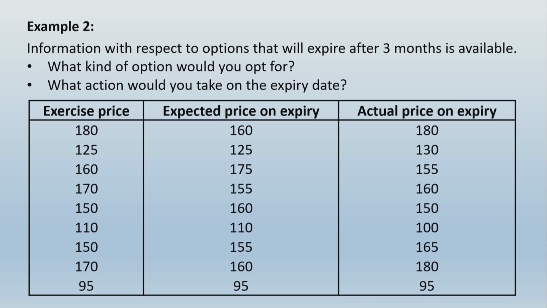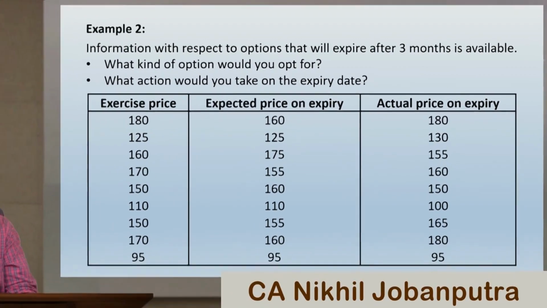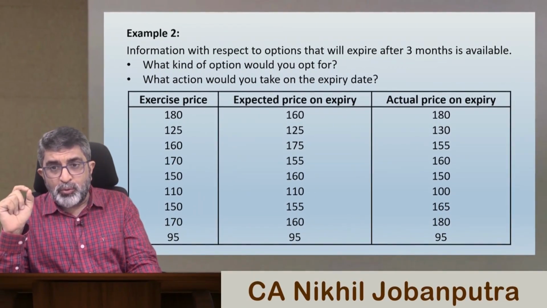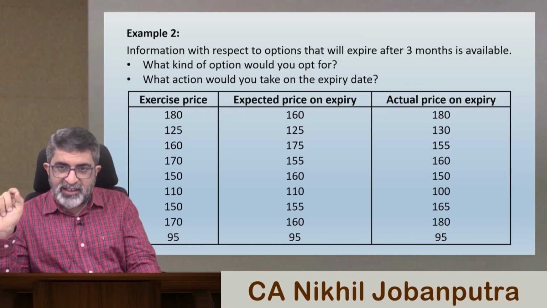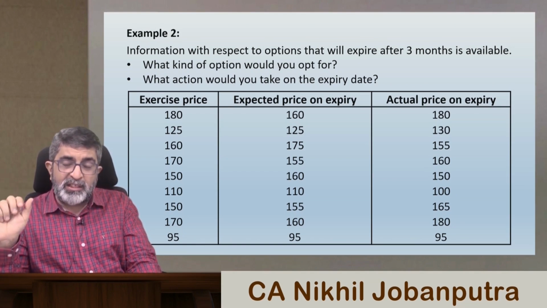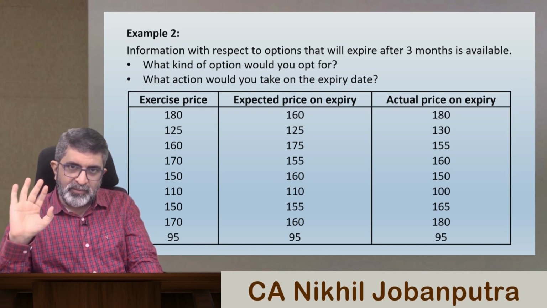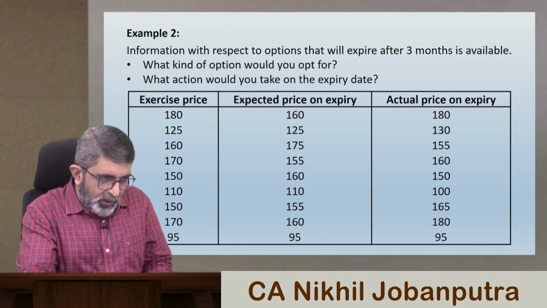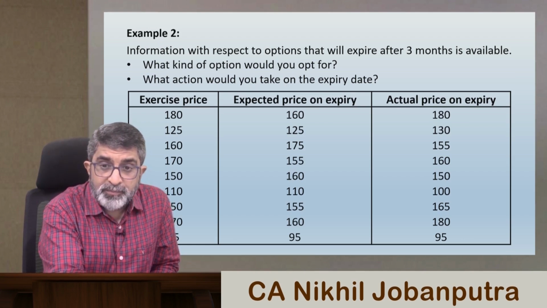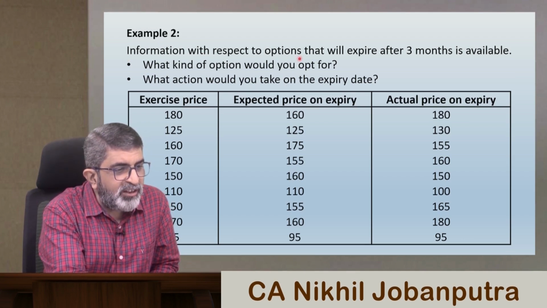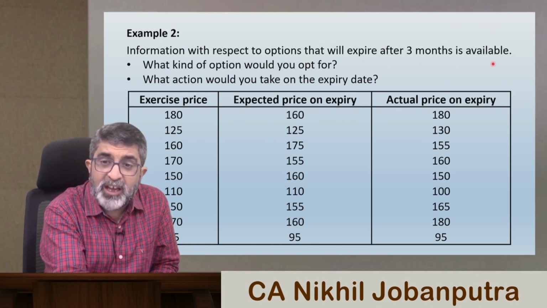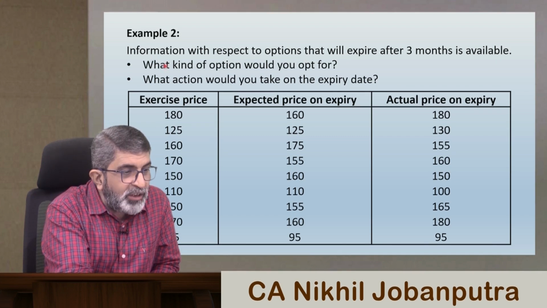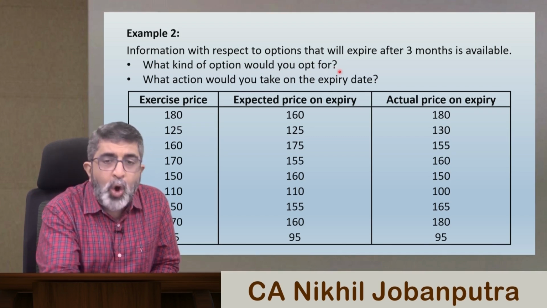Alright friends, I have given you enough time to attempt it, and 3 minutes time what I have given you is over. Let me now explain to you what you need to do in each of these cases. At least let me explain the first 3 cases. Now if I read this question, it says information with respect to options that will expire after 3 months is available. What kind of option would you opt for?